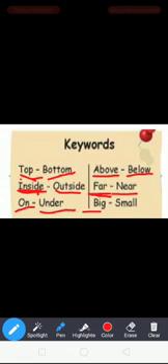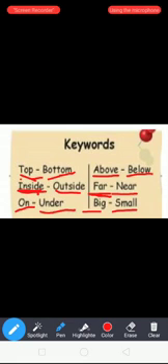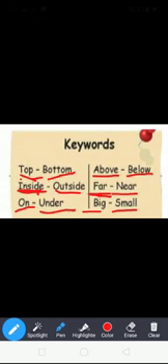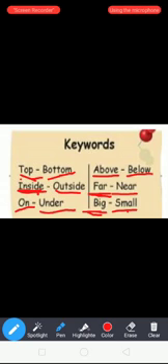Next word, big. Big means what? Large. What is the opposite word of big? Small. Small means what? Not large in size, number or amount.